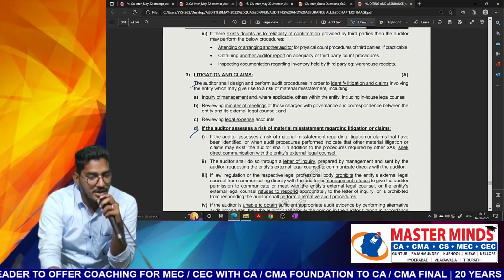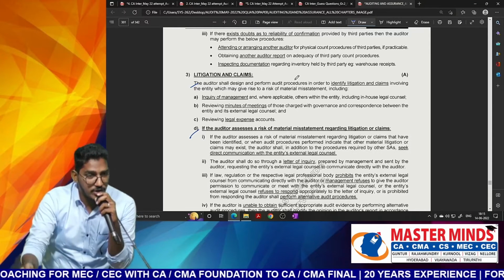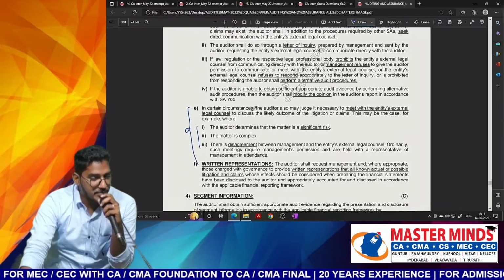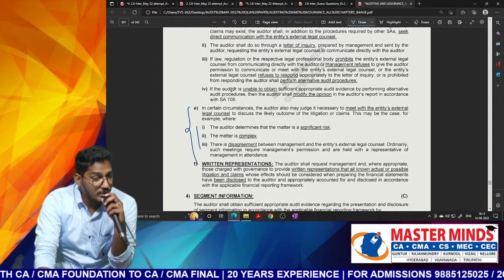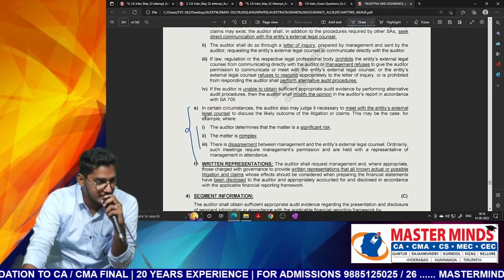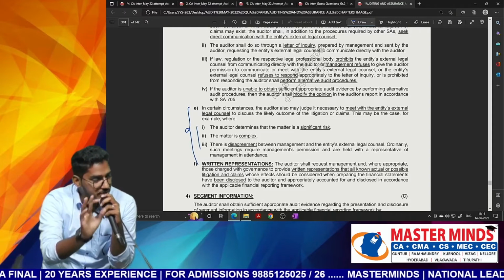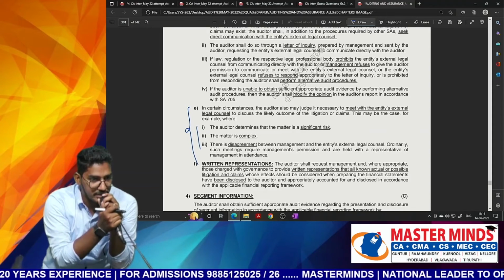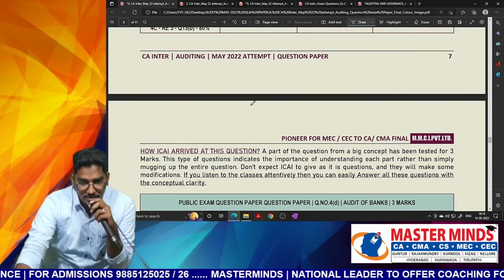See, they did not touch any of this aspect. All these we generally treat as important: how to identify the risk, and once you identify the risk, what you are supposed to do. This paragraph we generally pay very little attention to. Even I used to pay less attention. But see, only those areas where we ignore a lot, from there the question has been tested. Yes or no? This tells the importance of concentrating even on small things. We should not leave them out. Clear everybody? Next question.